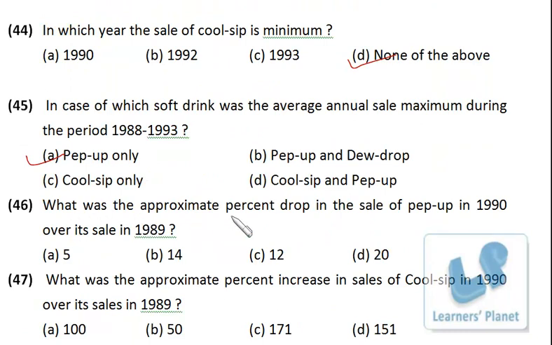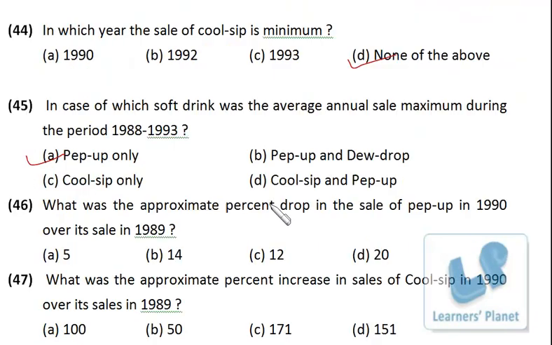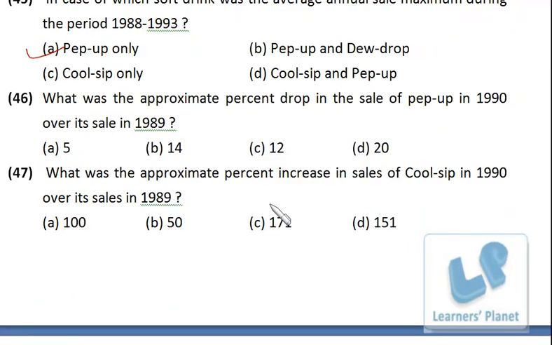What was the approximate percentage drop in the sale of pop-up in 1990 over its sale in 1989? In 1990 pop-up is 30, and in 1989 it is 35. So from 35 to 30, the drop is 5. The base we need to take is 35, so 5 by 35 into 100. So 100 by 7, around 14%.